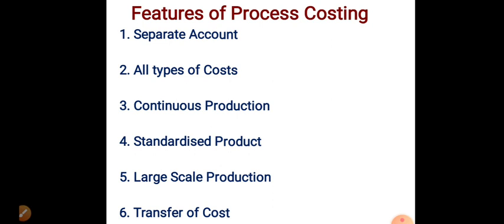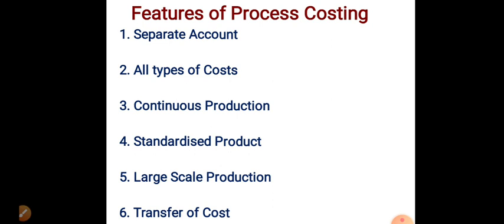First one, separate account. The factory is divided into a number of processes, cost centers or departments, and in each cost center an account is kept. Under this, for each process we prepare a separate account. We are not calculating the cost together at the end.